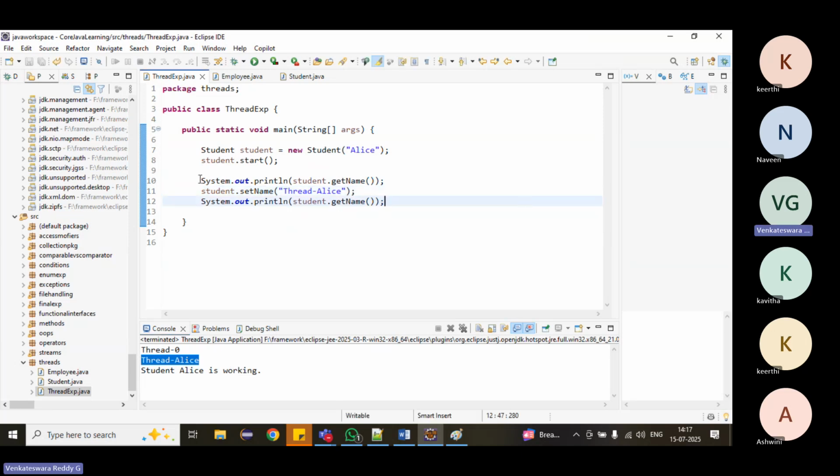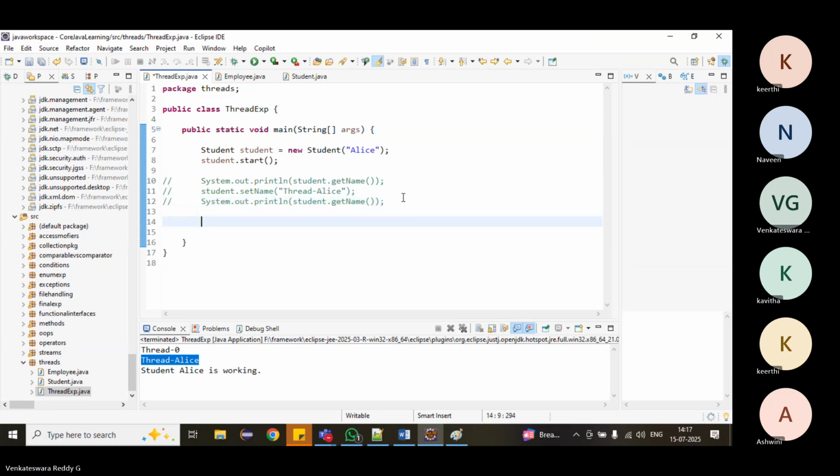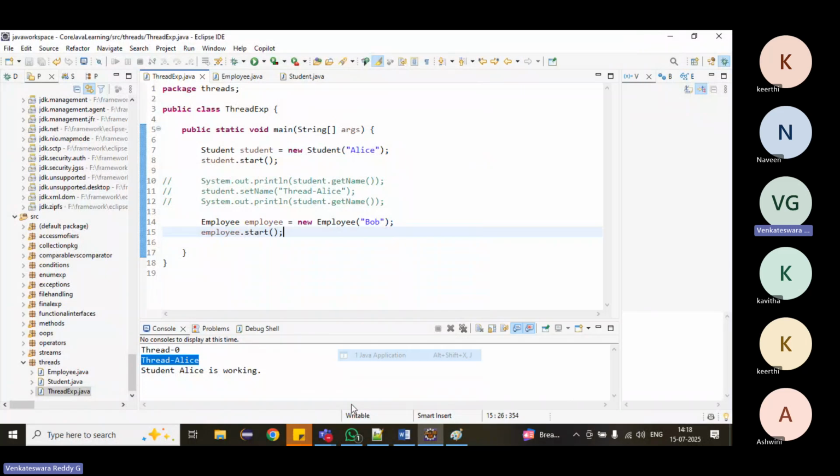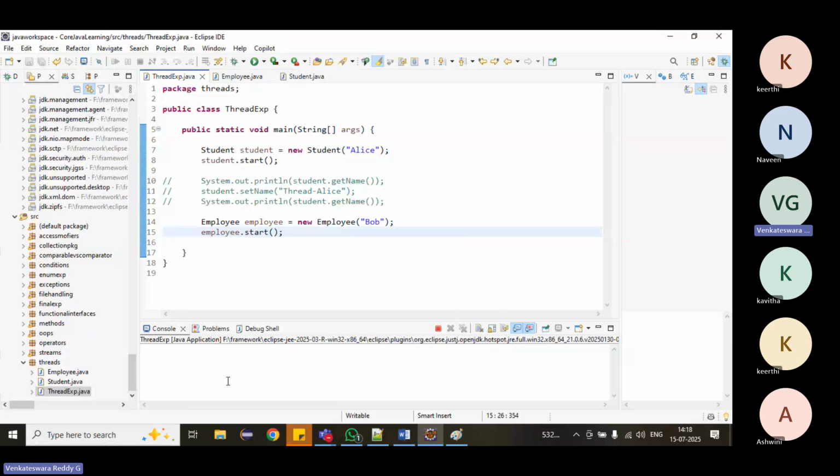These are all just to see the thread details. If you want to create an employee thread, right now employee. We have created two threads. Now see which one will work first. That is decided by the CPU only.